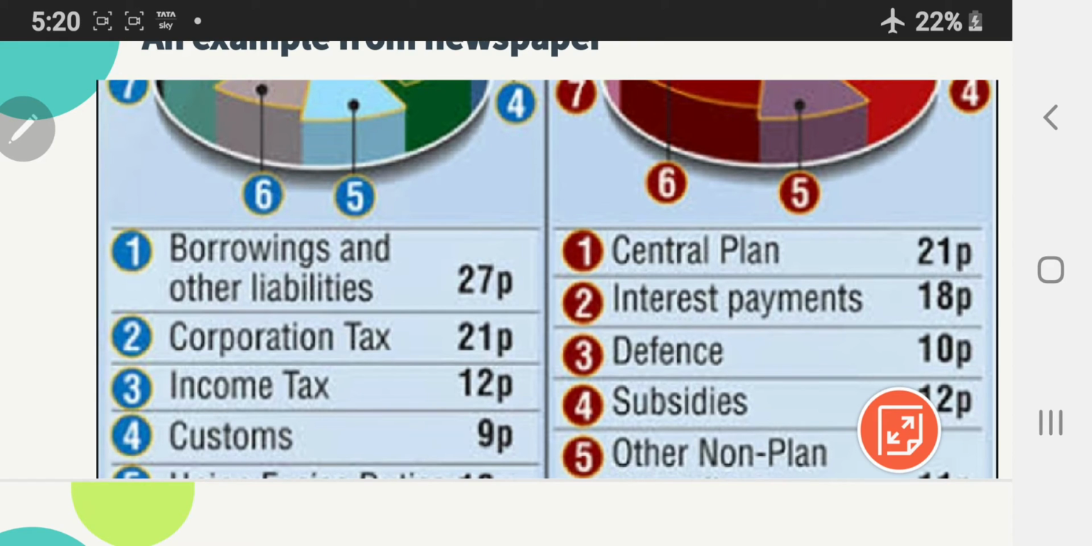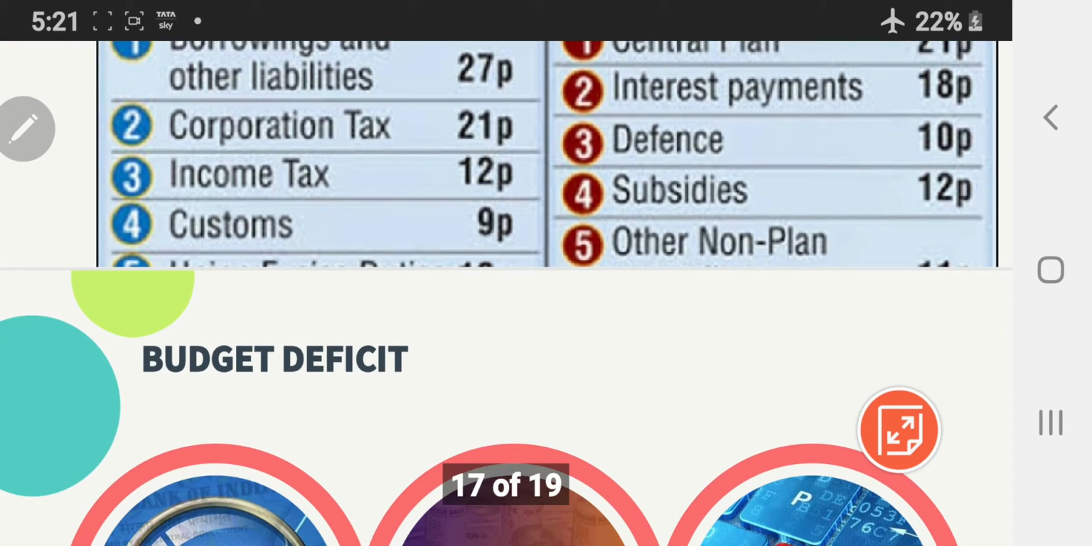On the other hand, let's have a look at the expenditure. For example, the second component, interest payment made by the government. There is no increase or decrease in the asset and liability, thus it is an example of revenue expenditure.